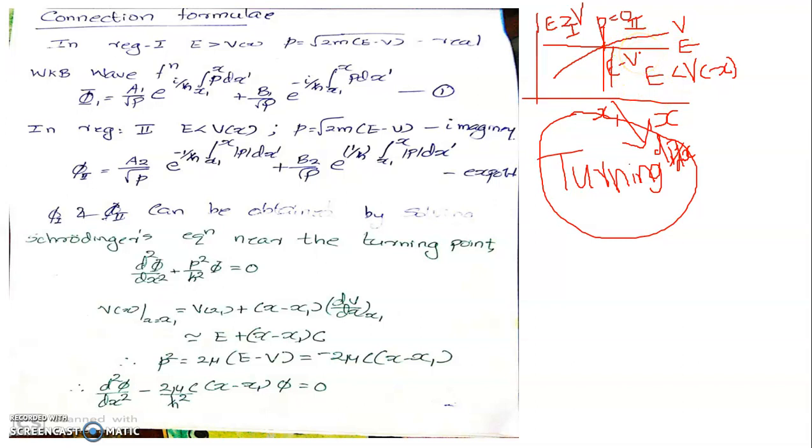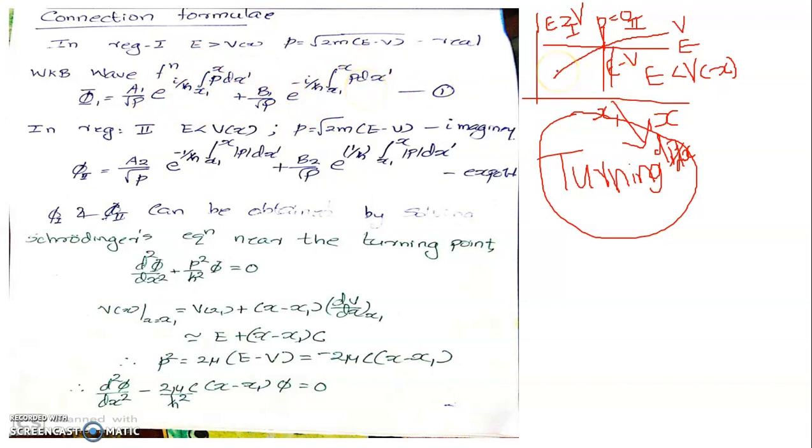The momentum will then be imaginary, making the overall WKB wave function, here already you have an imaginary square root of unity. Momentum also will give another i value. i squared will make it say -1 and this term to be +1. So the overall WKB wave function written for the particle occupying region 2 will be a sum of an increasing exponential term and a decreasing exponential term. This term is a decreasing exponential term and this term is an increasing exponential term.